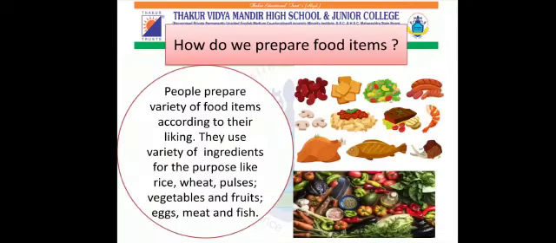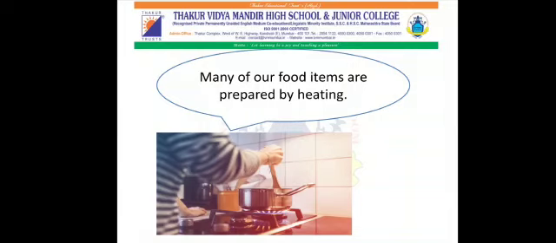How do we prepare food items? People prepare a variety of food items according to their liking. They use a variety of ingredients for the purpose like rice, wheat, pulses, vegetables and fruits, eggs, meat and fish. Many of our food items are prepared by heating.